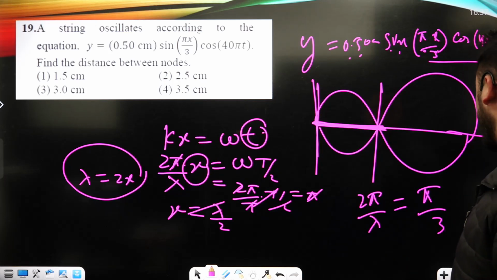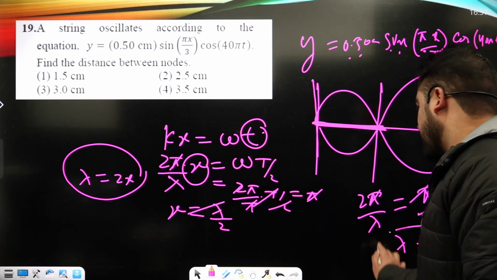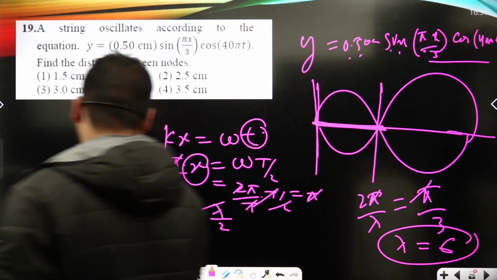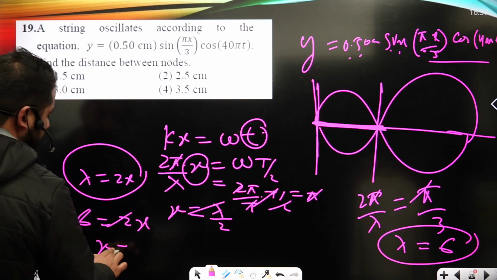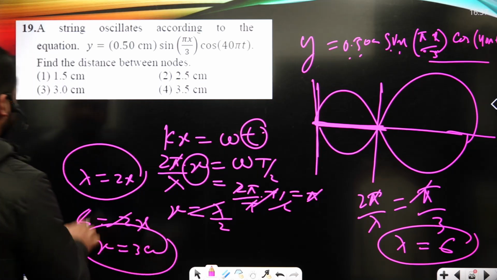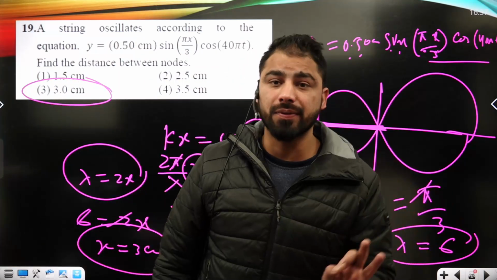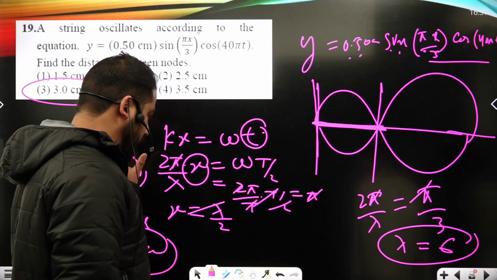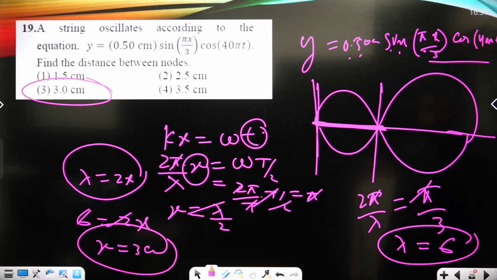Pi upon 3, pi will go, and lambda is equal to 6, that's equal to 2x, and x must be equal to 3 centimeters. So x is equal to 3 centimeters. It can be the corresponding distance between the nodes in this particular case, and it is what I can call the answer of the question indeed.